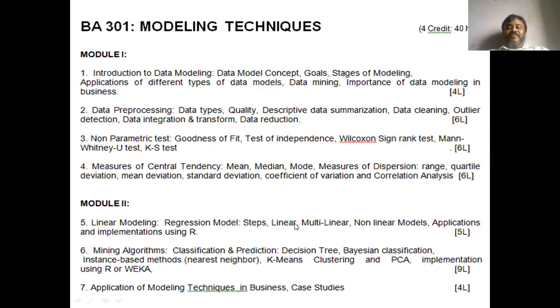Move on to the model 2. You see, in model 2, there are 3 chapters. Most of these chapters are actually focusing on the application of this modeling technique to the business, especially on marketing. If you see the marketing research paper of any standard university, you will see there will be a common topic like this mining algorithm.